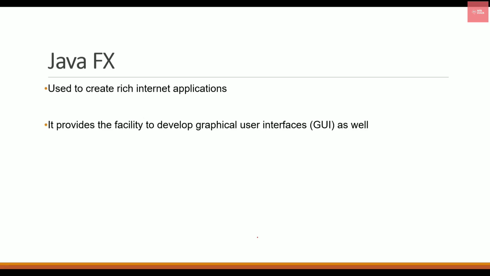So that is what JavaFX platform provides to an application. And JavaFX applications can easily be executed on any device, like it can be run on mobile, desktop, tablet, etc.